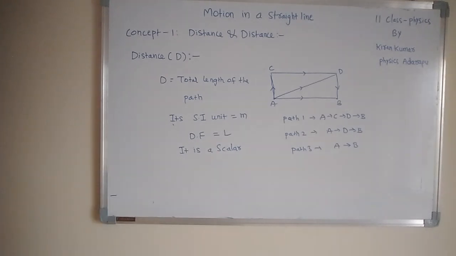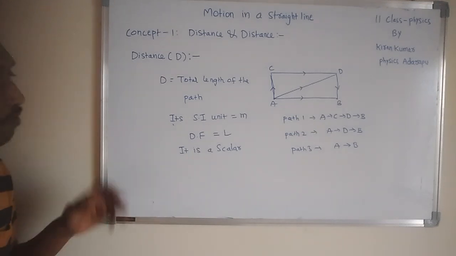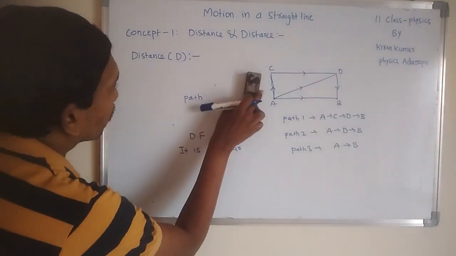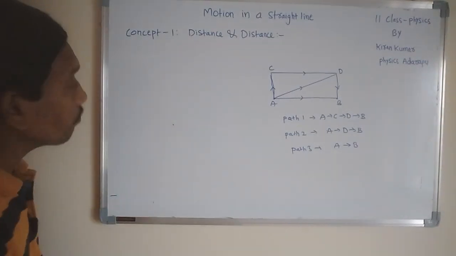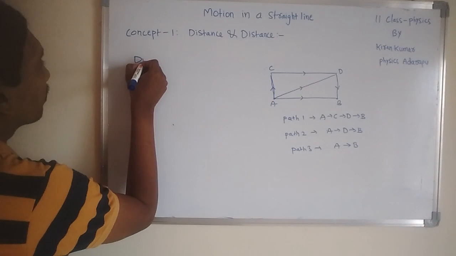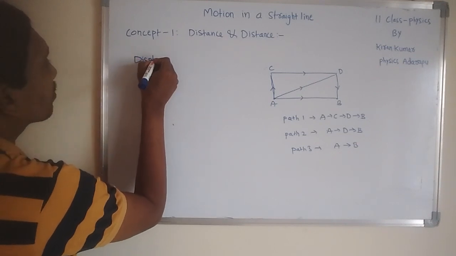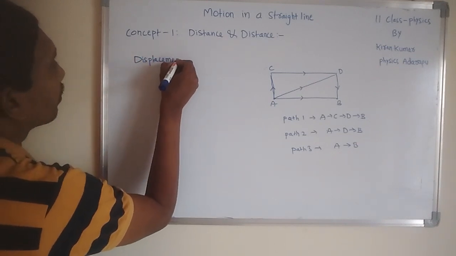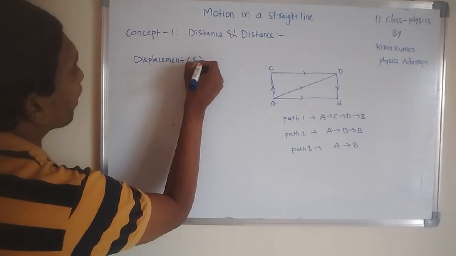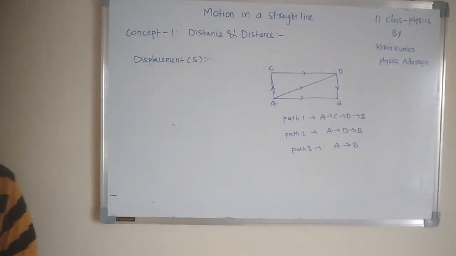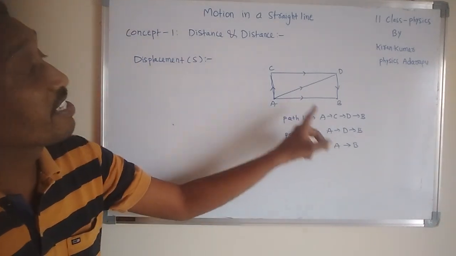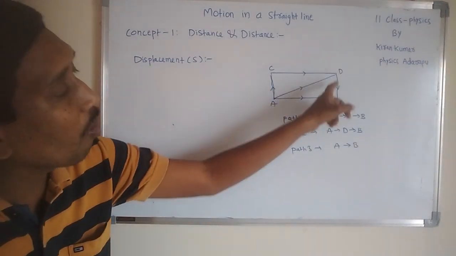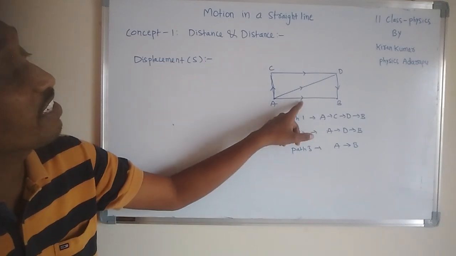Now we are going to discuss displacement. I want to make this clear, so listen to me. Displacement is denoted by S. What is displacement? Displacement is also a kind of distance, but compared to all these paths, which is the shortest distance?